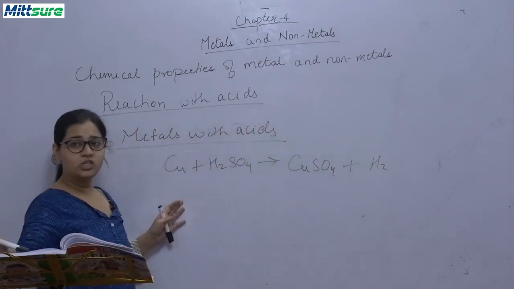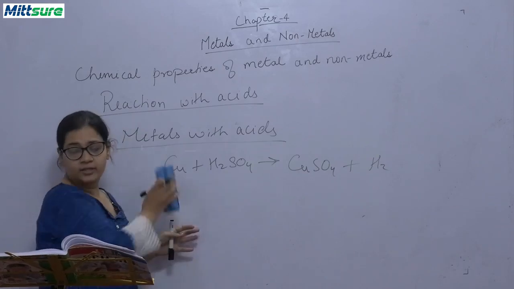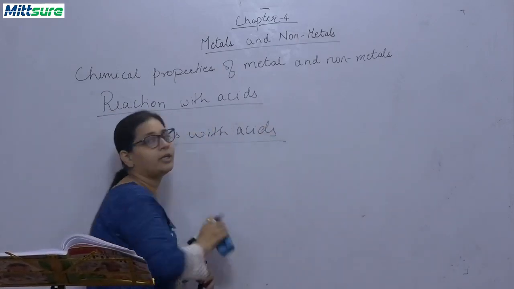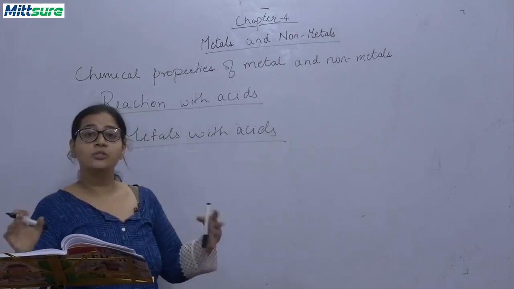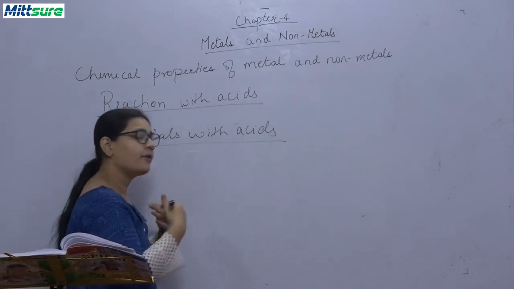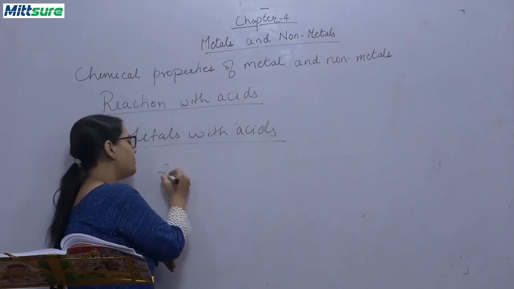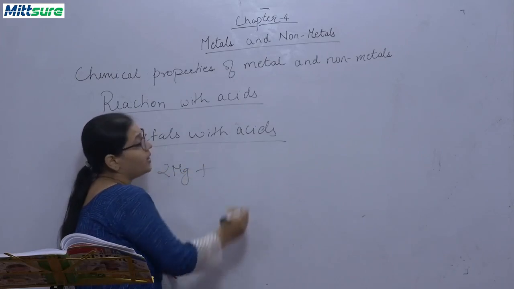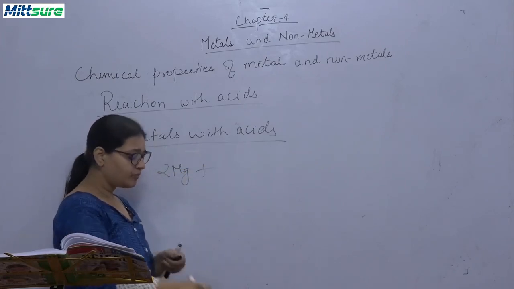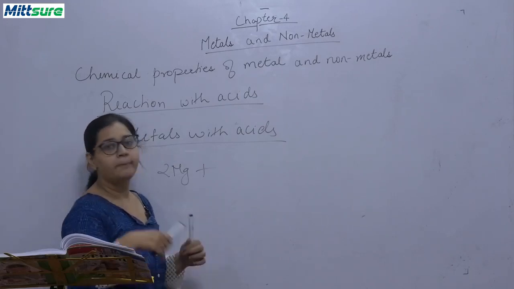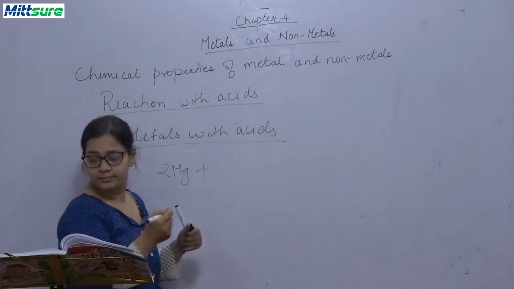Similarly, magnesium will also react with nitric acid. We have taken all the three inorganic acids. These are the strongest acids. We have many other acids also, but these three are the strongest acids. So magnesium, when it reacts with this nitric acid, it will form magnesium nitrate.